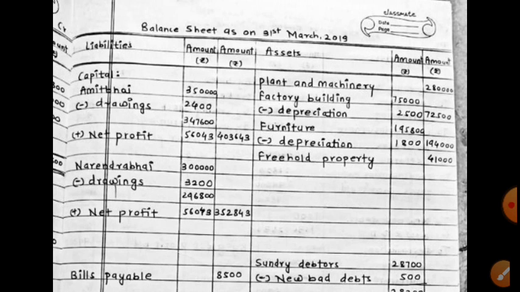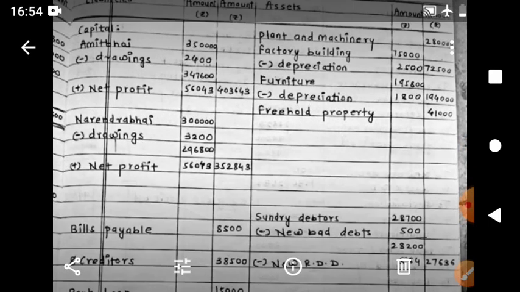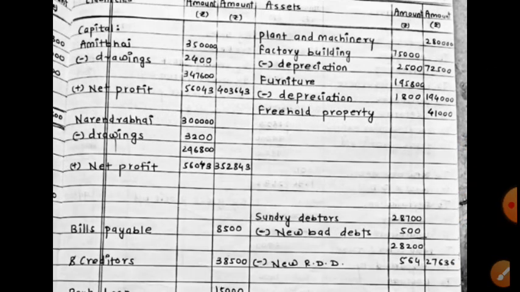We can see capital of Amit Bhai minus drawings as per trial balance 2,400 plus net profit. So the ultimate amount of capital on this date is 4 lakh 3,643. Same in case of Narendra Bhai, his opening balance of capital minus drawings, capital reduced because of drawings and increased because of net profit. So ultimate balance in the outer column.